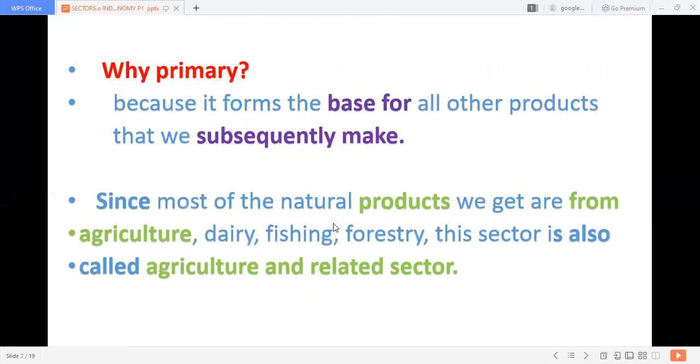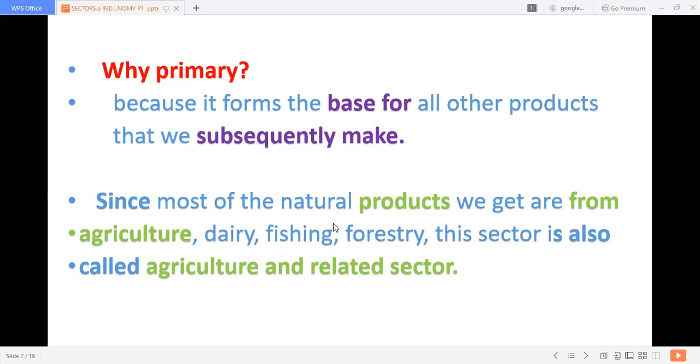Why is it called the primary sector? Because it forms a base for all other products we subsequently make. For example, take wheat. From wheat, we make wheat flour, then biscuits, chapati, puri, cake. So wheat is a base for the subsequent products. If you take cotton, from cotton we make yarn, cloth, garments, and so on. So it is a base for the subsequent products. It is called a primary product.